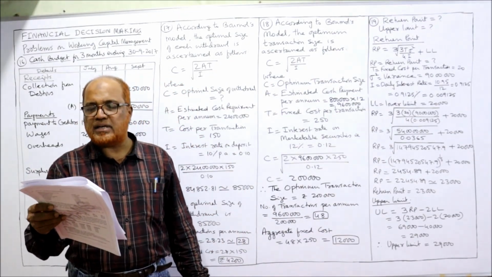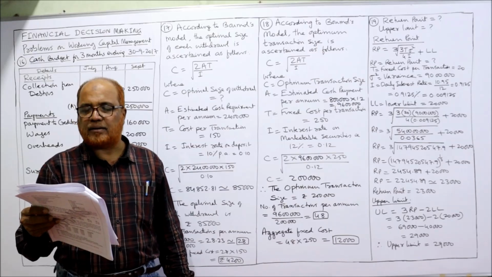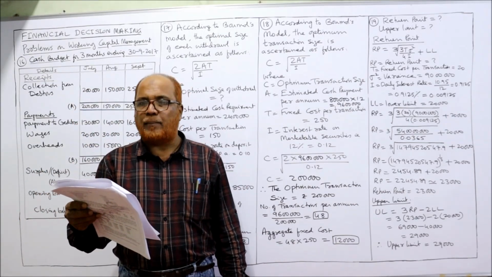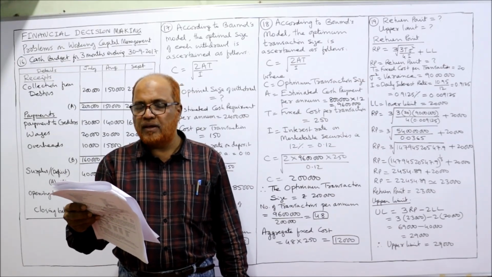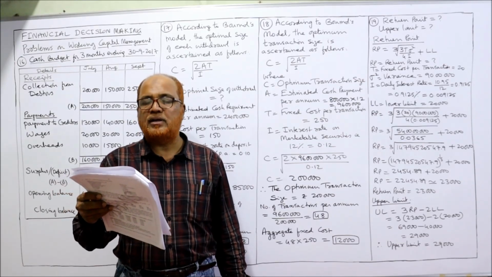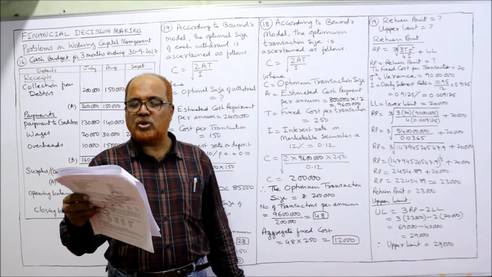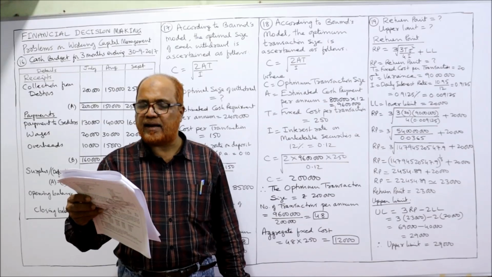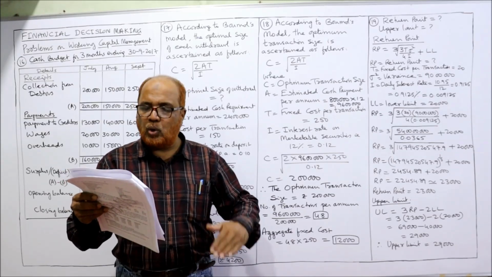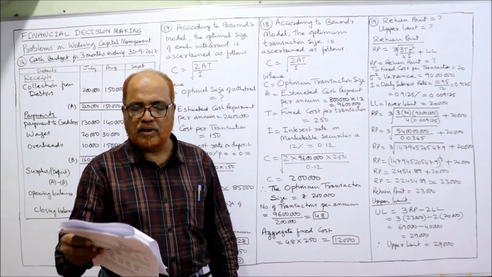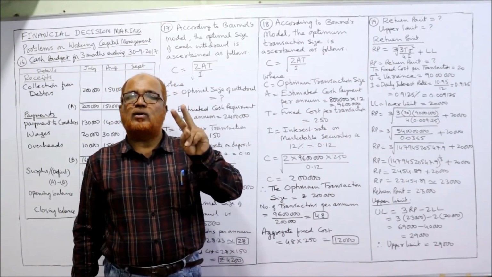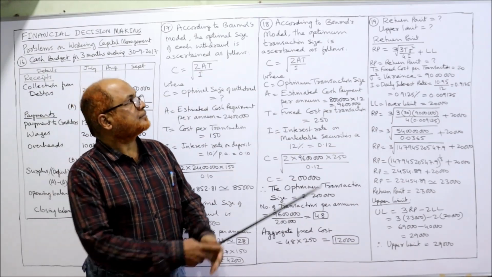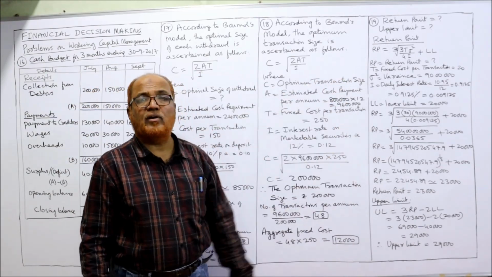Calculate the return point and upper control limit from the following data. Again, a new type of problem. Interest rate per annum 10.95%. Transaction cost per sale 20 rupees. Variance of cash flows per annum 90 lakh. And cash balance lower limit 20,000. So two items we have to calculate: return point and upper limit.